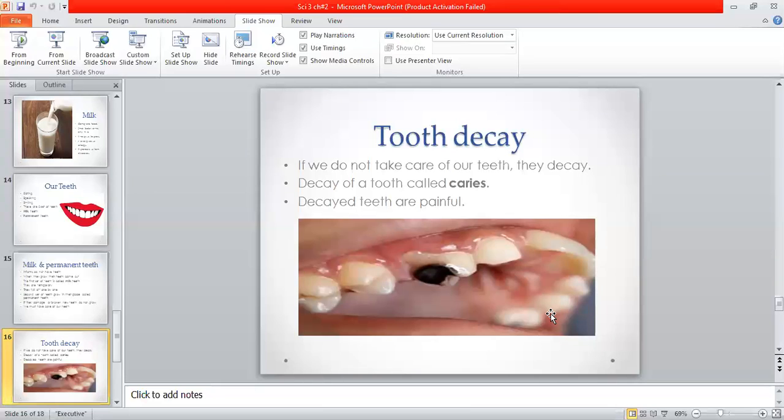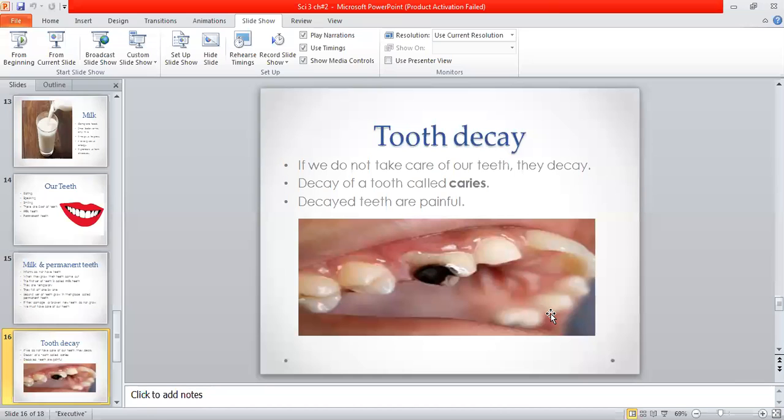So we must take care of our teeth, because teeth help in chewing the food. That's why we take care of our teeth. It is not easy to digest food that is not chewed well.